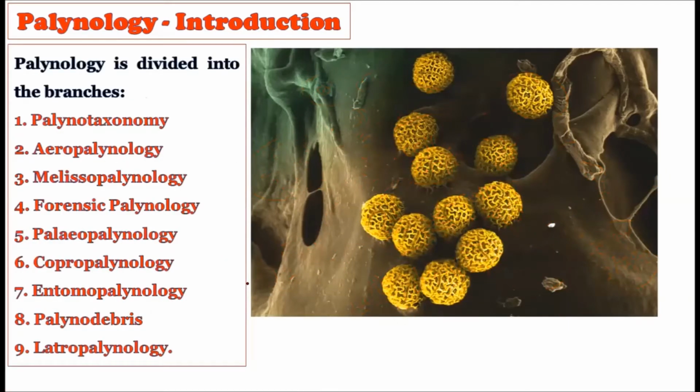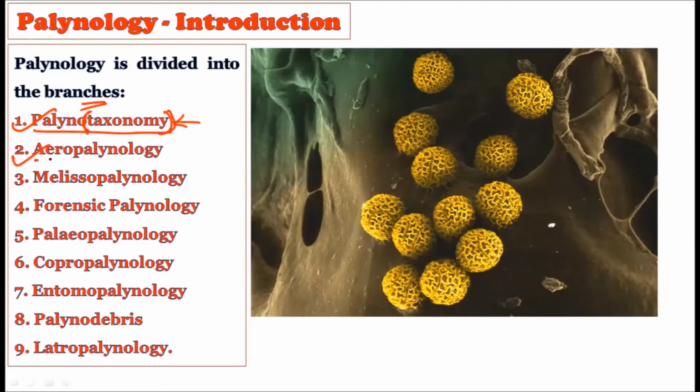Now consider this. Palynology can be divided into various branches. Actually, there are typically 9 branches in which palynology can be studied. The very first is called palynotaxonomy. You can guess from the word taxonomy what we are going to do in this particular branch of palynology, right? The taxonomical, classification aspect is there. So the first branch is palynotaxonomy.